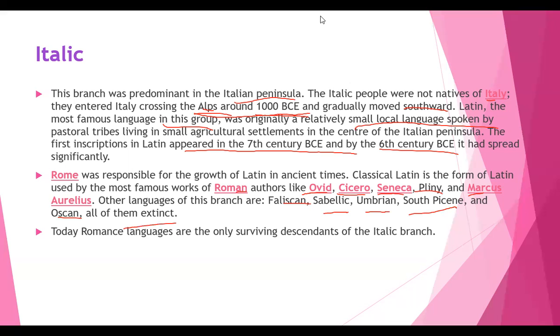So today, Romance languages are the only surviving descendants of the Italic branch at present. Which are the surviving descendants of the Italic branch? Romance languages, a very important point, right? Let's get into another branch.